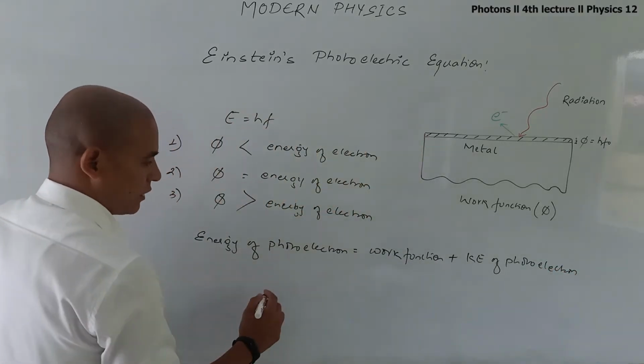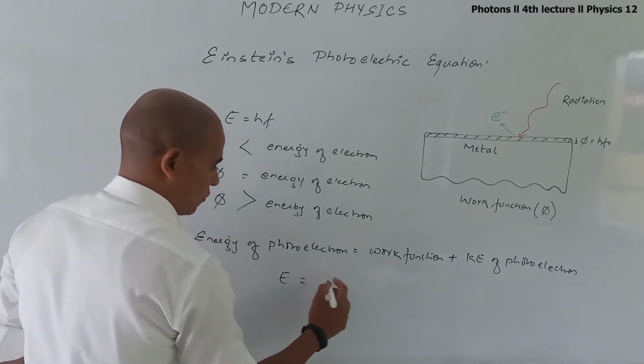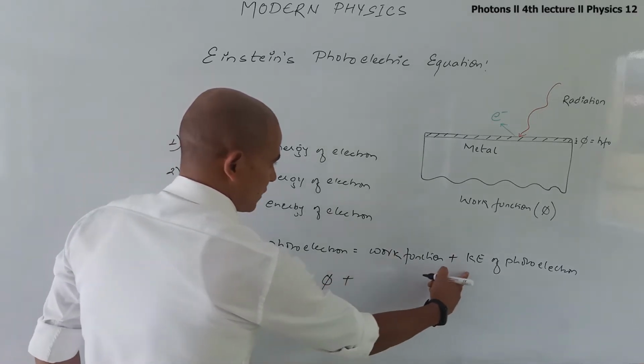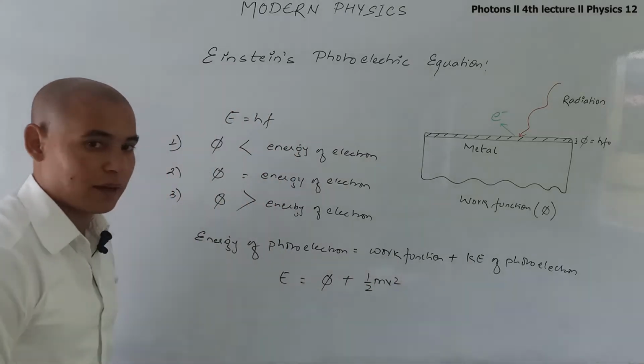So E equals phi plus kinetic energy, which is written as half mv squared.